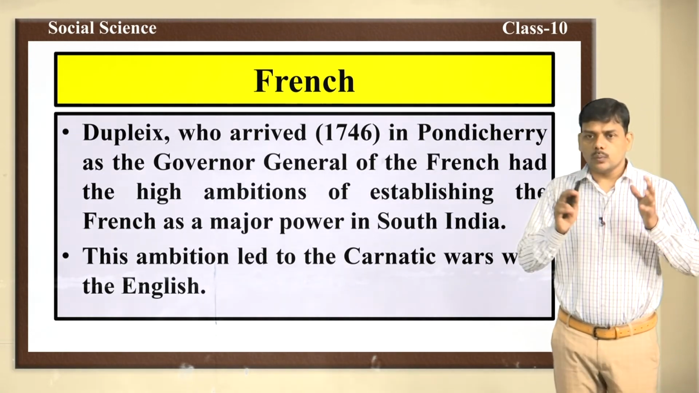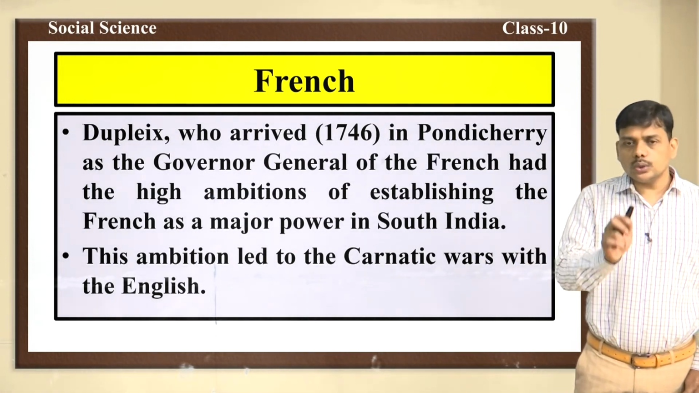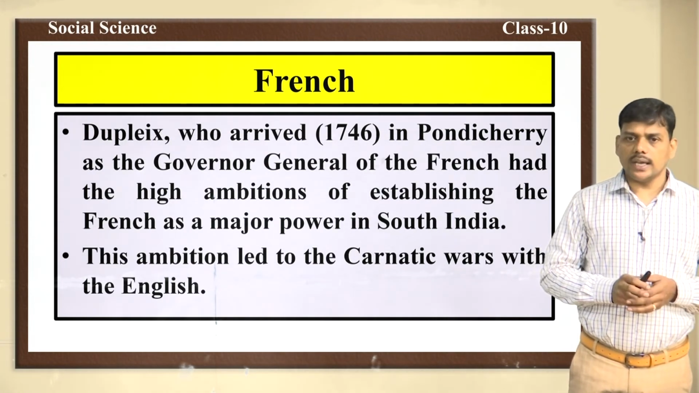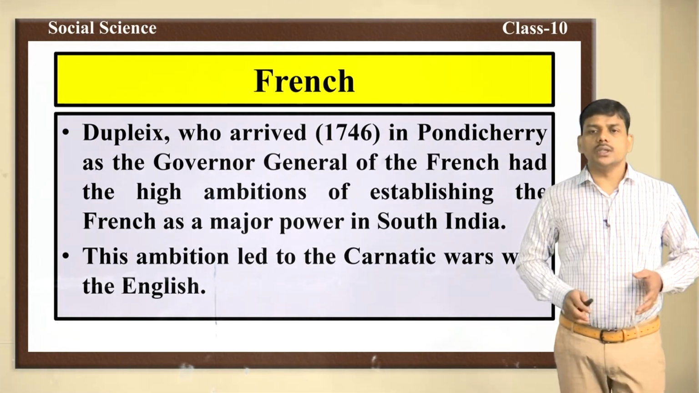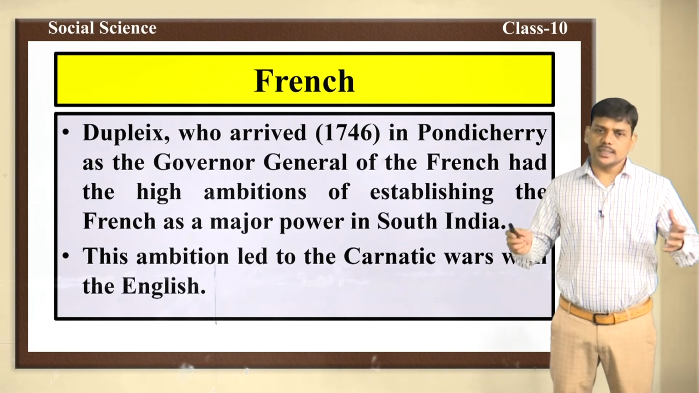He wanted to establish French power in South India, and his ambition finally led to the Carnatic Wars. The Carnatic Wars were fought between the British and the French, and the ambitions of Dupleix led to the conflict or war between the French and the British.